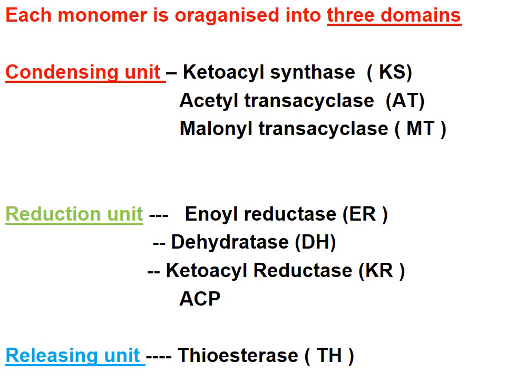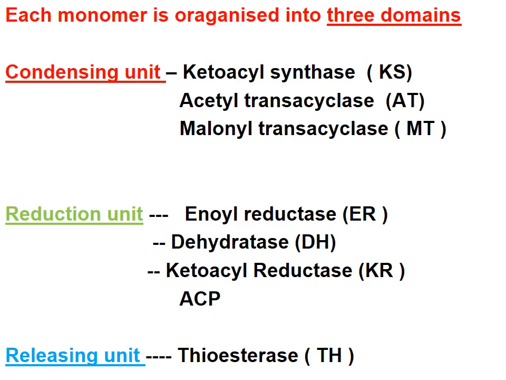Now, each monomer, students, is organized into 3 domains, that is, the condensing unit, the reduction unit and the releasing unit. The condensing unit is made up of 3 enzymes: ketoacyl synthase, acetyl transacylase and malonyl transacylase. The reduction unit is made up of 3 enzymes and 1 carrier protein.